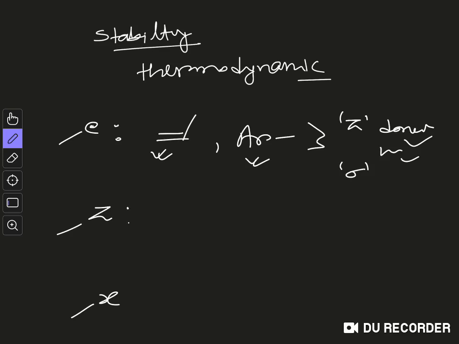What are in the Z substituents? In the Z substituents we have all the electron withdrawing groups, like the carbonyl group, normal ketone or aldehyde groups. Then we have the ester group, the nitro group, and the cyanide group. So all these groups are there.